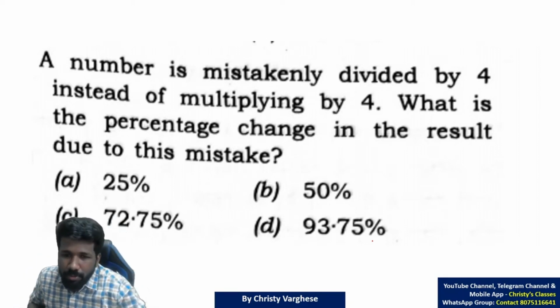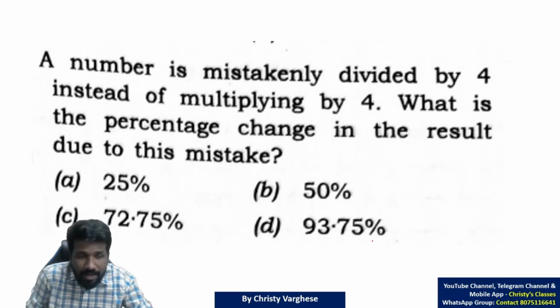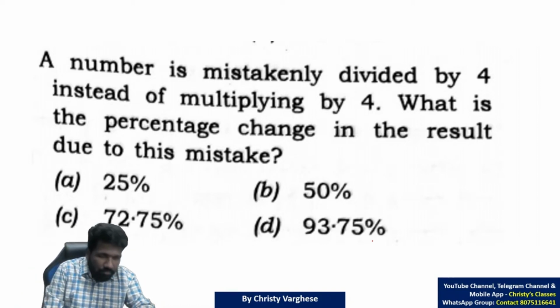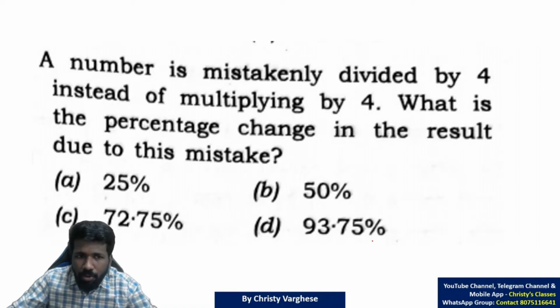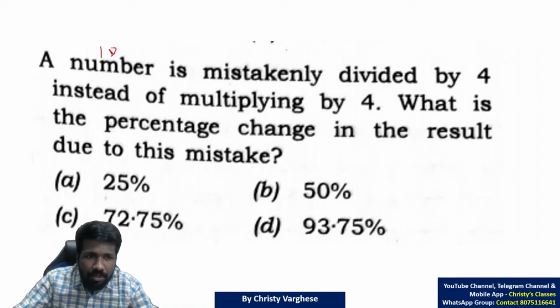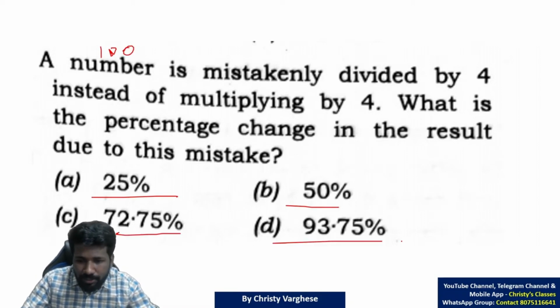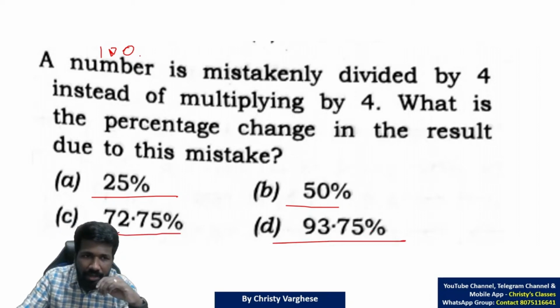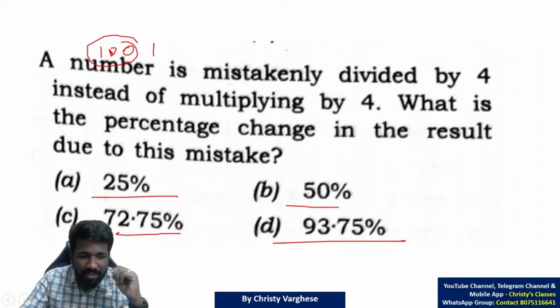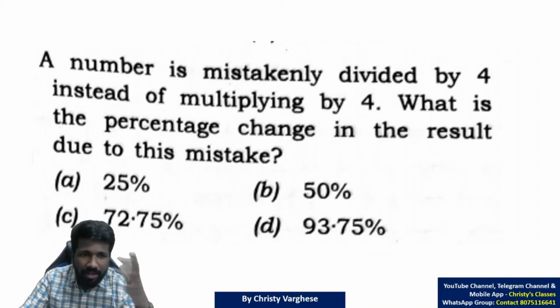Even the next question is percentage based. Due to lack of time, I will start explaining. A number is mistakenly divided by 4. The number we don't know, so I will take an example, 100, because the final answer is also in percentage. That means it's a comparison question. For a comparison question, taking an example is the best way. It is not necessary to take 100 itself as the example. You can take 1 or 2 as the example. Anything can be the example.